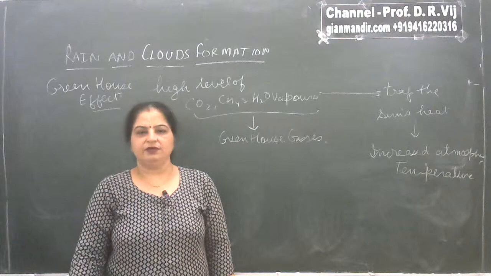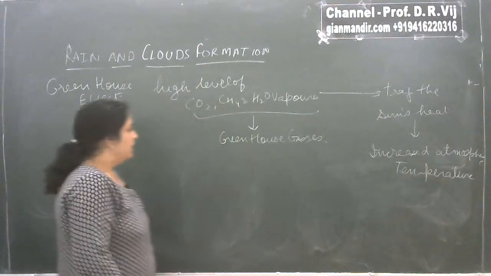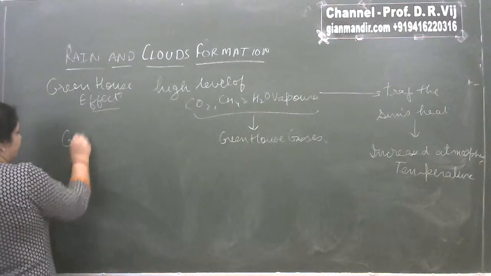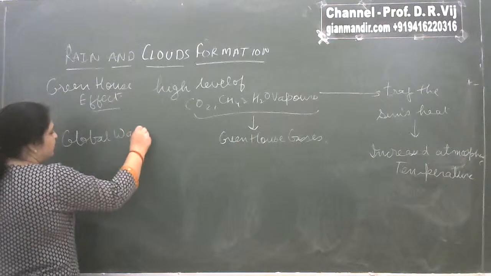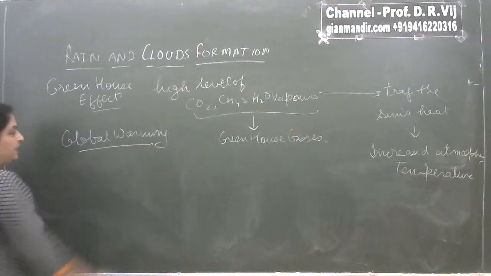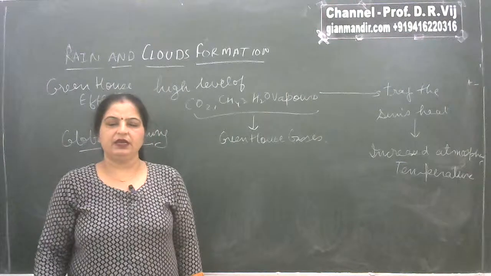Following the same name, this effect is now known as the greenhouse effect. And because of this greenhouse effect, the increase in atmospheric temperature is known as global warming. So the greenhouse effect's main consequence is global warming, or increase in atmospheric temperature.